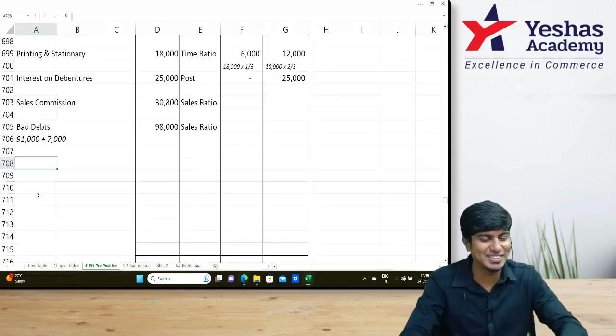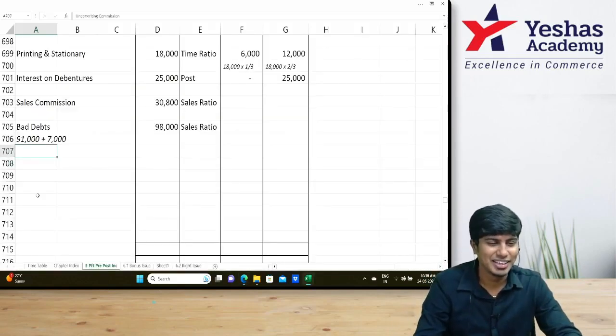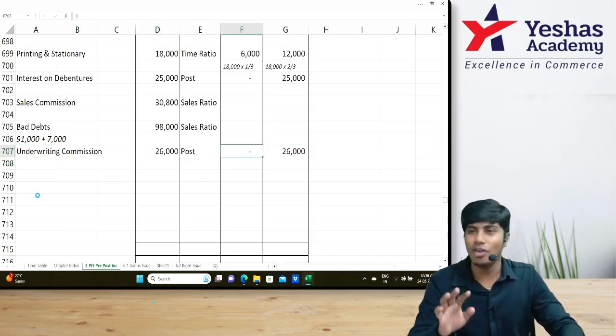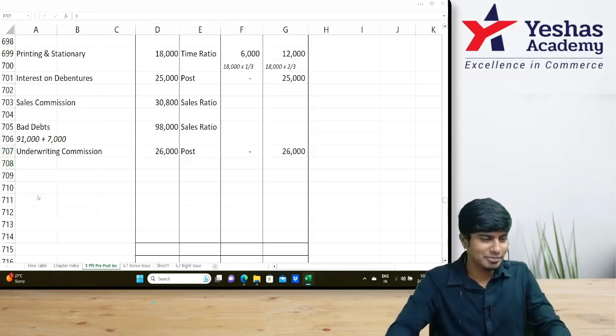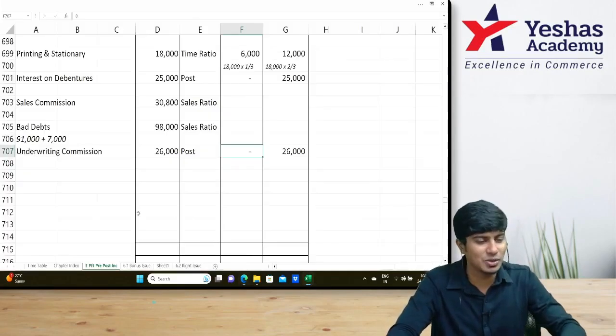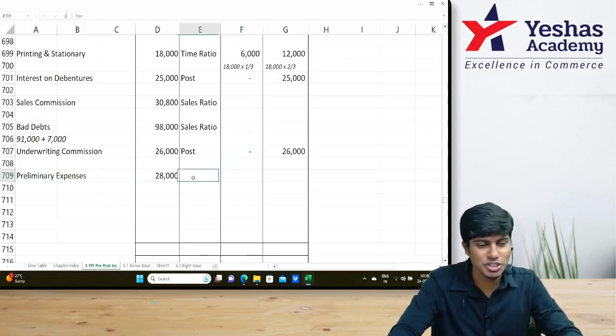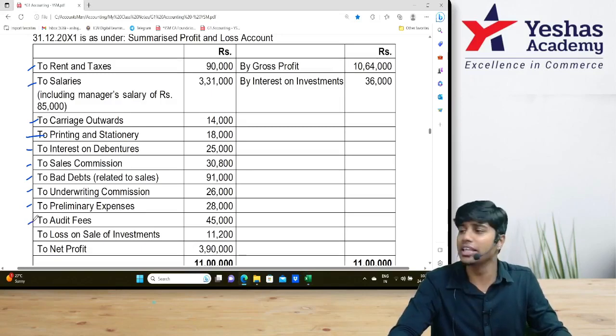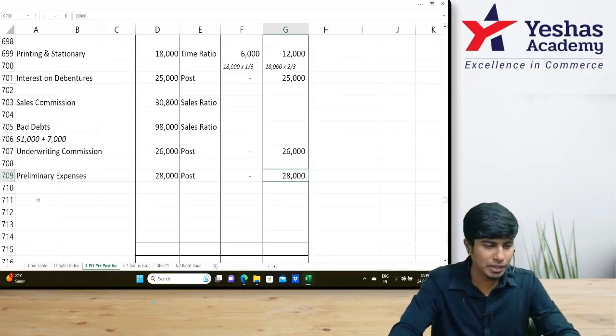Underwriting commission 26,000. What do we do? Post. Today only people will tell you, if he comes late, it's okay. If we come late, it's a problem. I have not come. Now only problem one. Preliminary expense 28,000, post. Then after that, audit fees. They've told it relates to company.